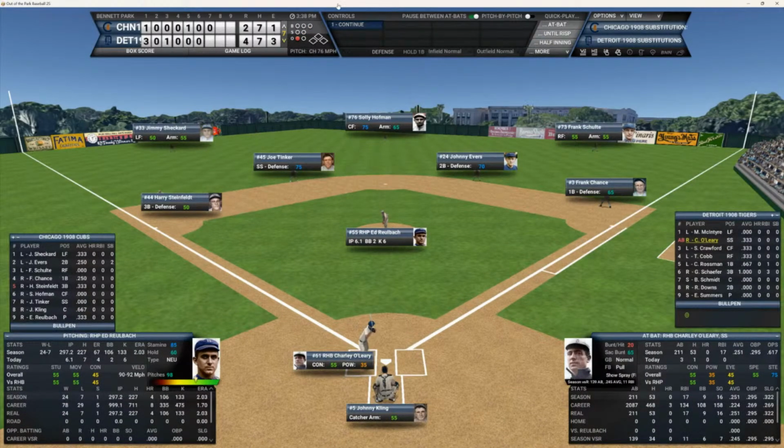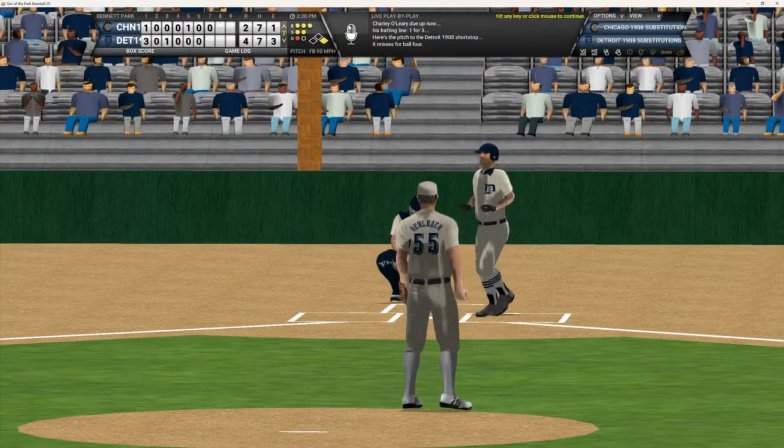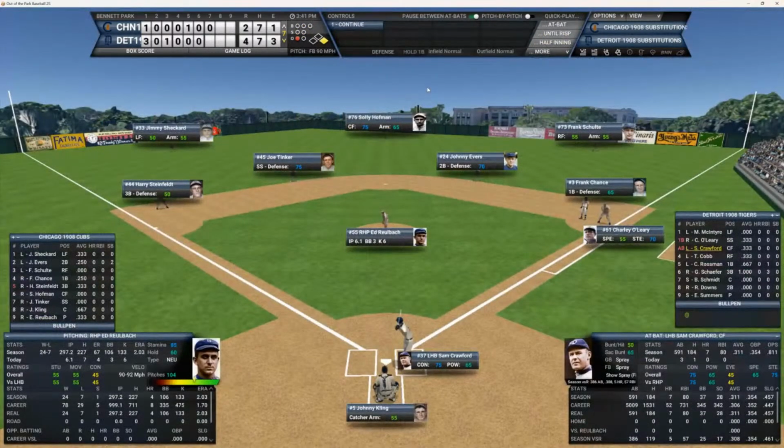Charlie O'Leary up now, 1 for 3. Here's the full count to O'Leary. And that's taken for ball 4. And that's the 3rd walk of the game given up by Ed Ruelbach, along with his 6 strikeouts. O'Leary down at first. Sam Crawford up.